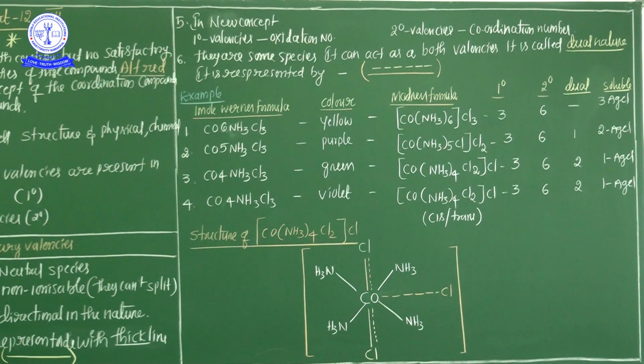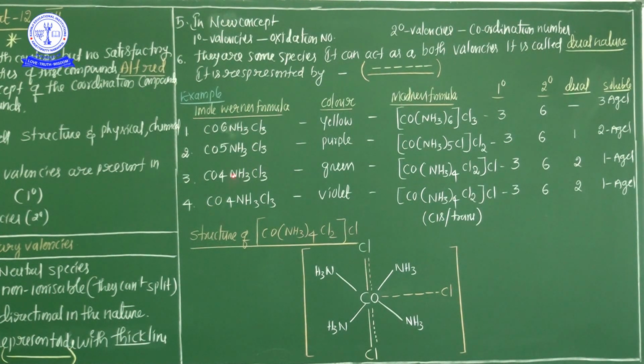The most important point, according to Werner: all secondary valencies have shapes and arrangements according to the coordination number. So according to the coordination number, the secondary valency shows the shape and structure of the coordination compound. Okay? These are the basic important differentiations of primary and secondary valency. Now, Mr. Werner explained some examples with shapes and structures.